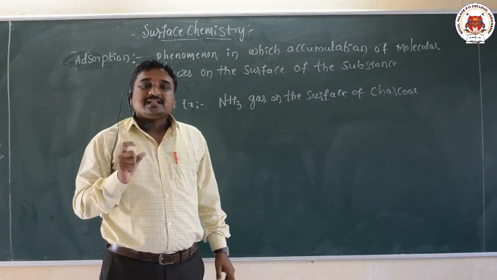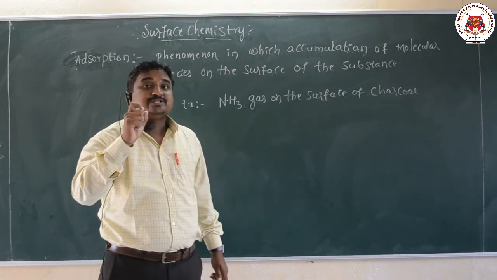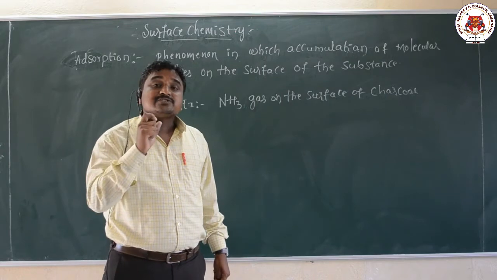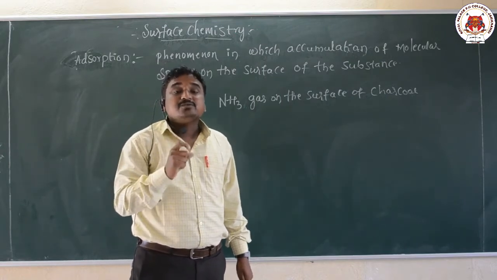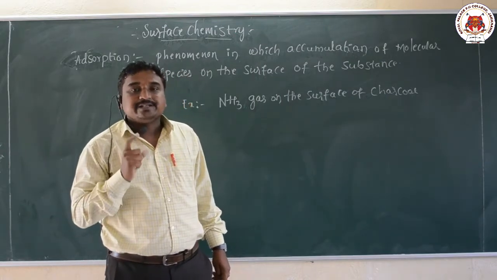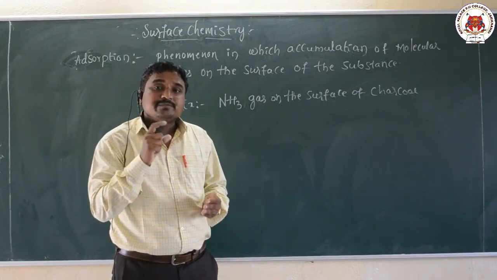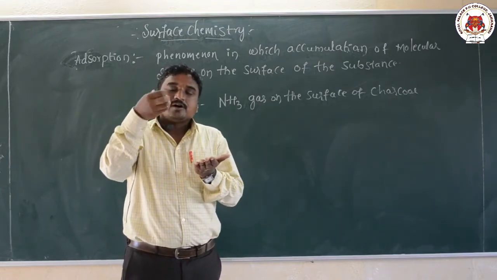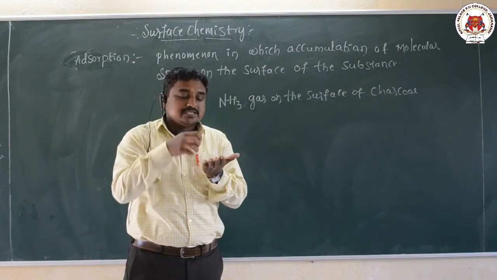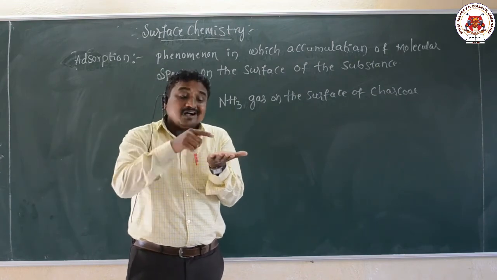Here the dust acts as an adsorbate and the wall acts as an adsorbent. Adsorption means the accumulation of molecular species on the surface of another substance.